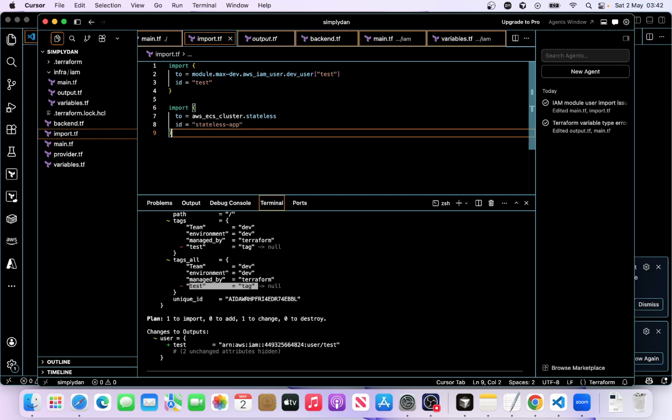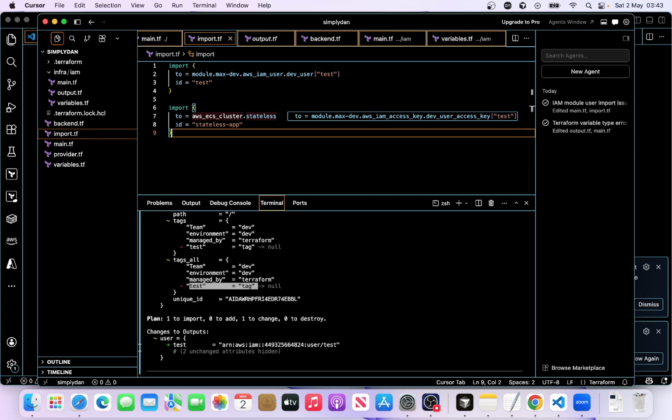So let's paste it here. Okay. So for this one, we are not importing it into a module. It's just a standalone import that you want to do. Okay. So that is fine. So if you want to import a standalone resource, you need to also create the configuration file